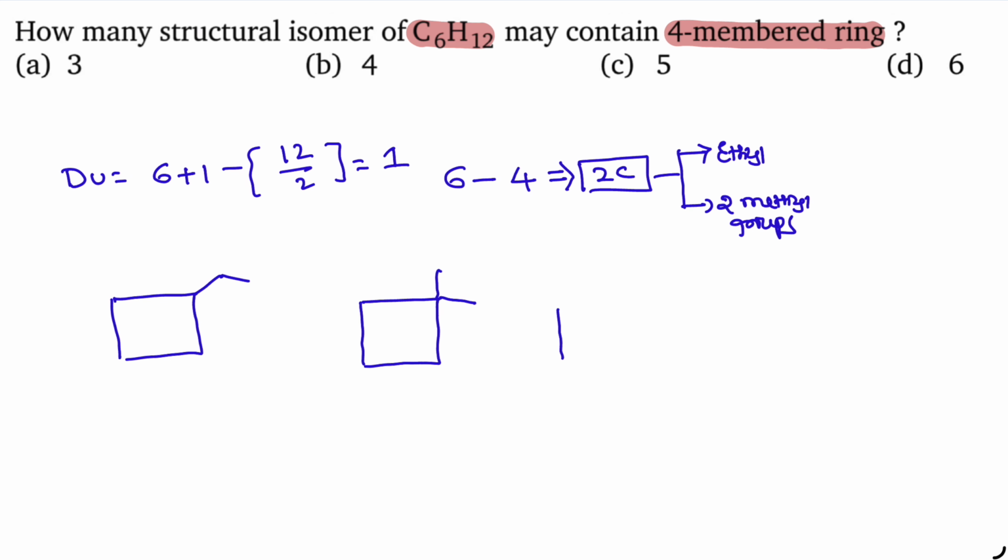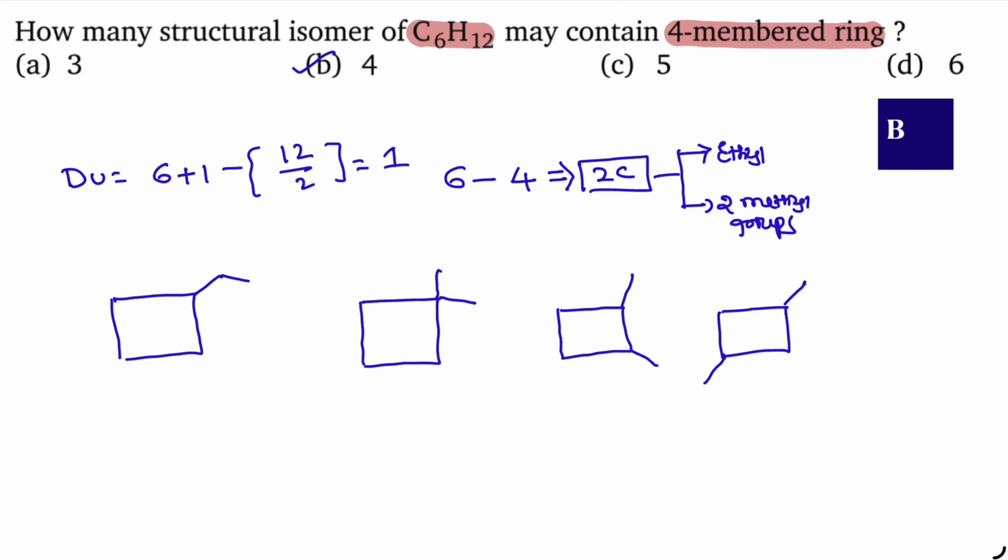2 methyl groups on same carbon, 2 methyl groups on adjacent carbons, 2 methyl groups on alternate carbons. Even if you write like this by removing this, that is the same. So this is ethyl cyclobutane, 1,1 dimethyl cyclobutane, 1,2 dimethyl cyclobutane, 1,3 dimethyl cyclobutane. These two are chain isomers, but these are positional isomers. But whatever we are getting with the given conditions, we are getting 4 isomers, and answer must be B. So the given answer is B. 4 isomers are possible with that condition.